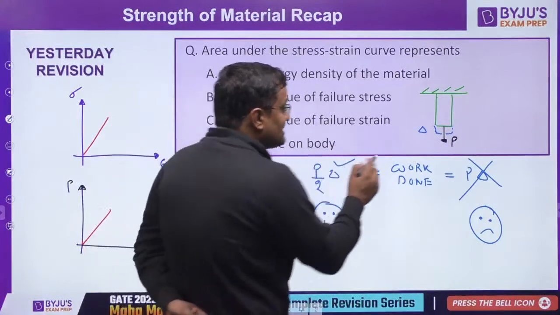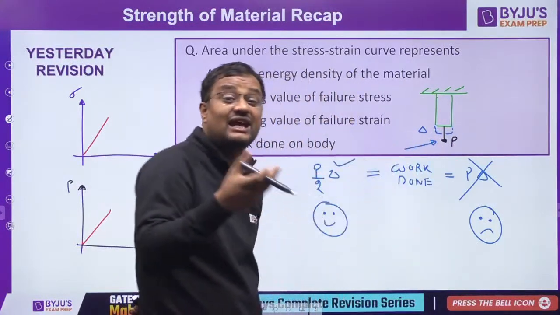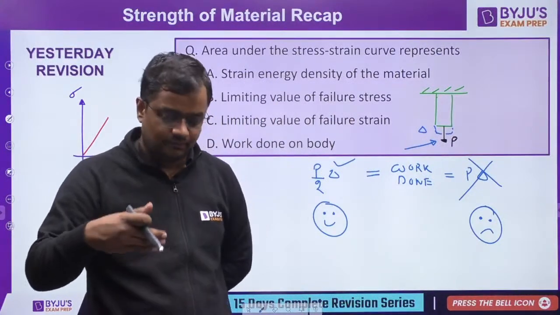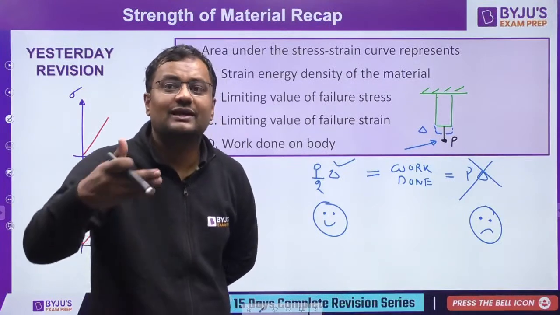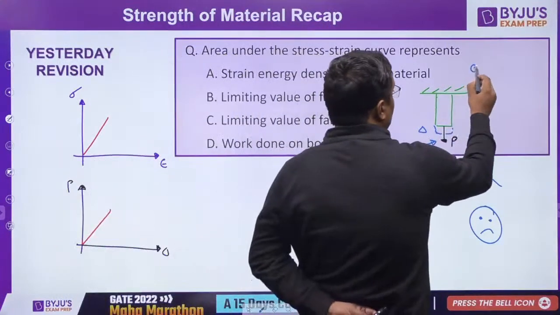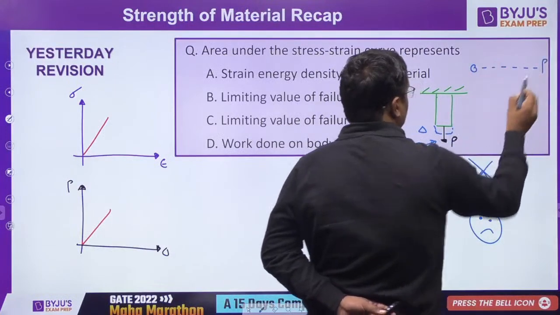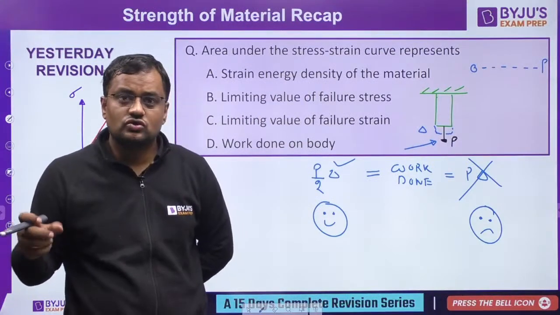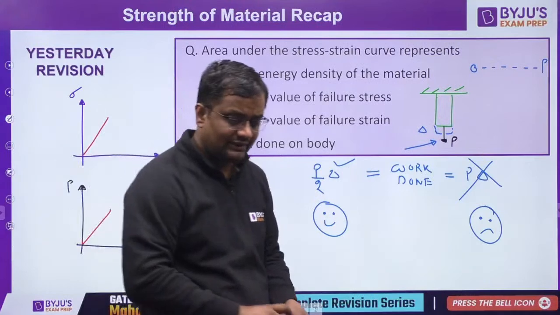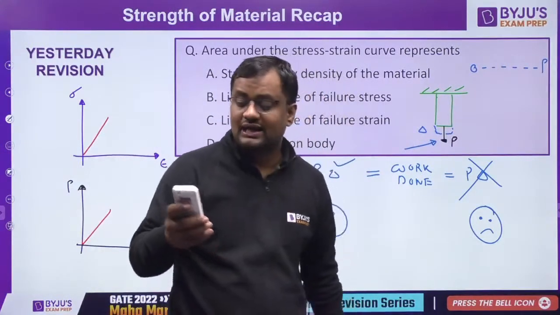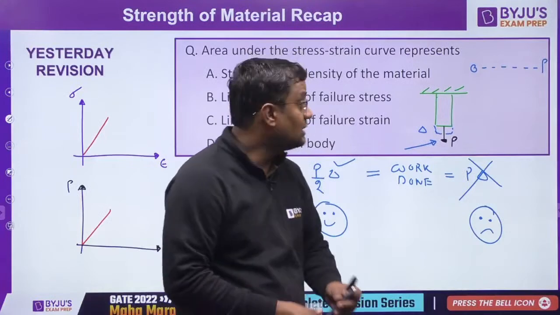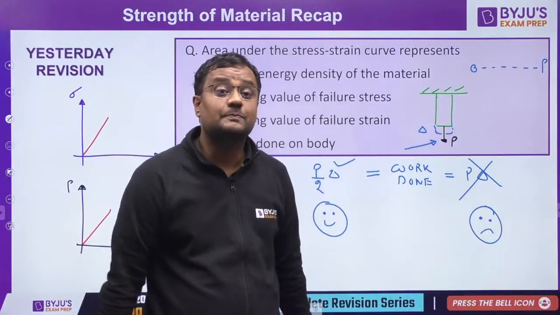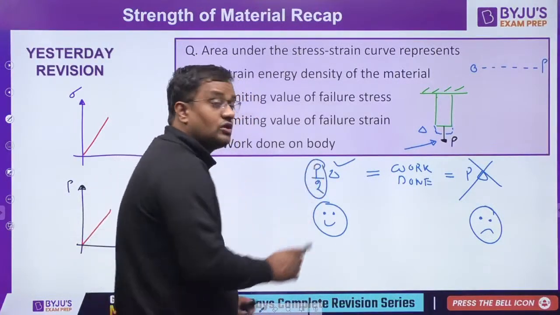That means whenever you see a P load, it is static and gradually applied. It means the P load has not been applied suddenly. It is 0, then a bit more, then a bit more, then the P load. So the load is applied gradually. By default, SOM assumes everything to be static and gradual load. So what is the average for the whole delta? The average is P/2.